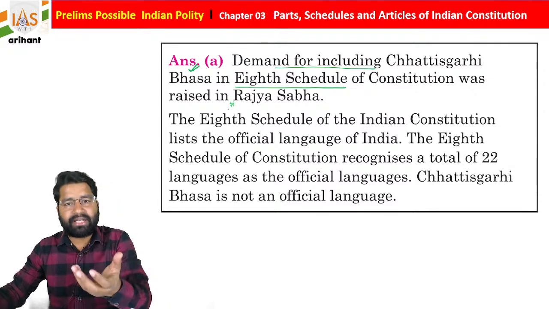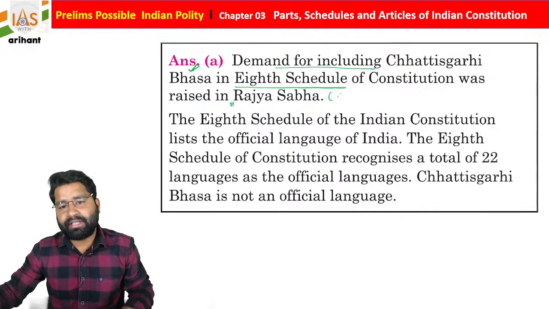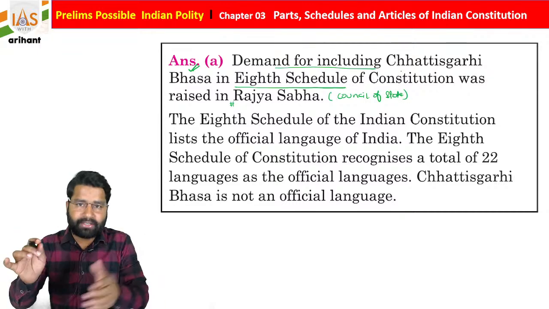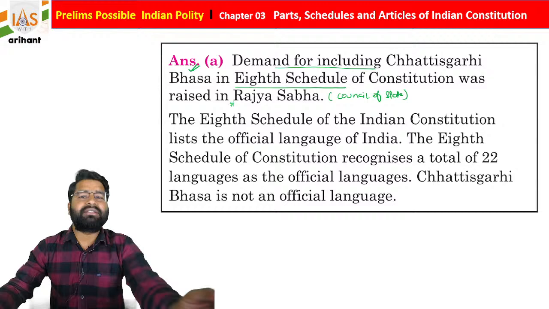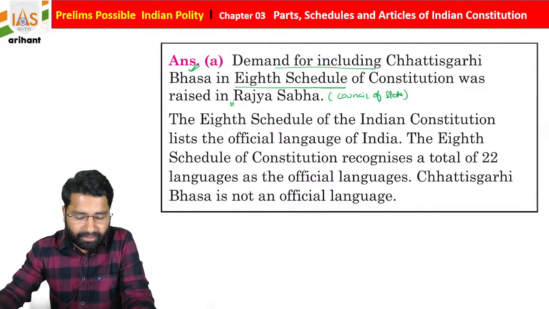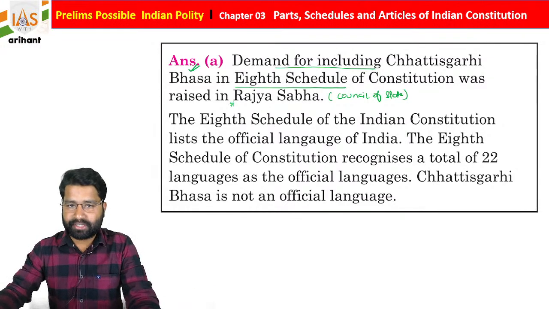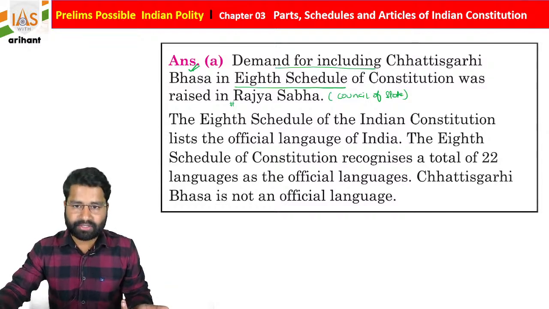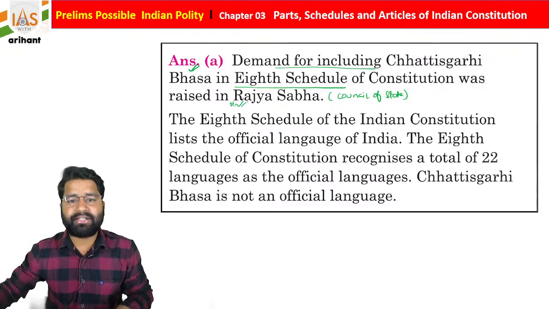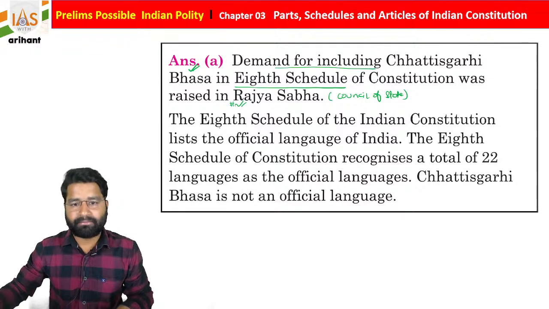As you know, Rajya Sabha is called the Council of State in English, and the state representatives are here demanding solutions and provisions related to their state. That's why this demand was raised in the Rajya Sabha.